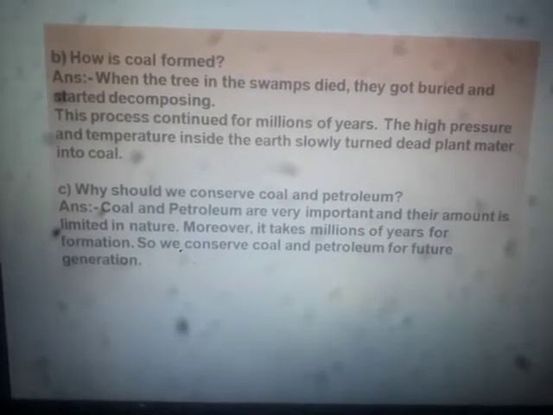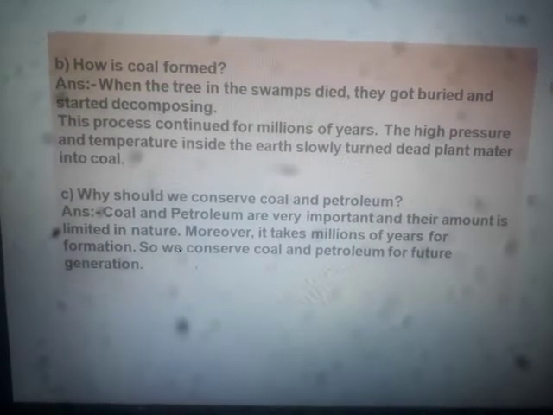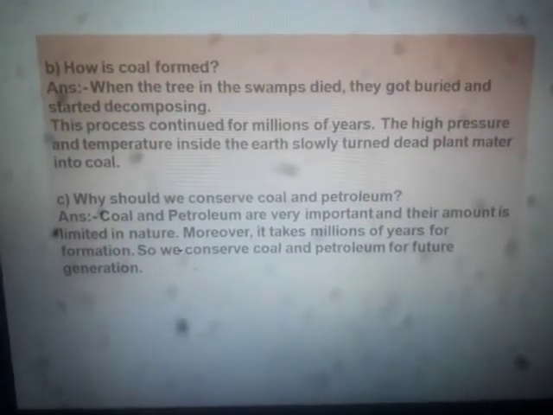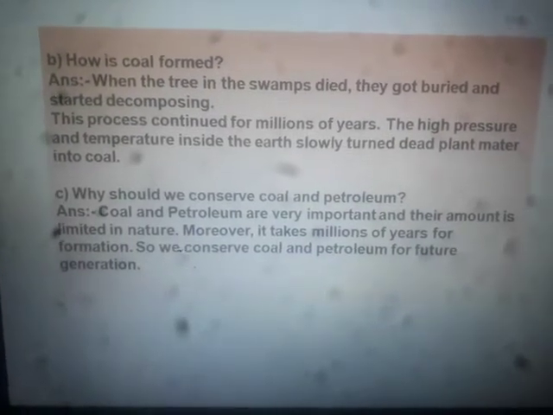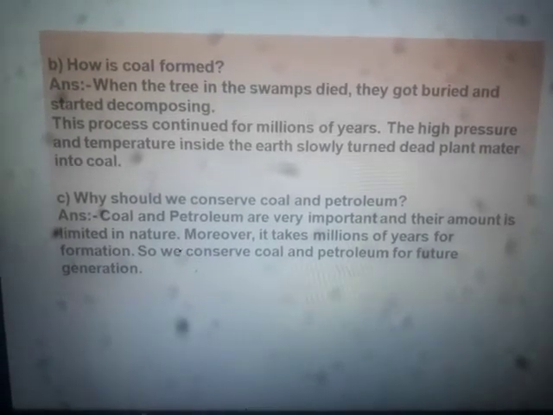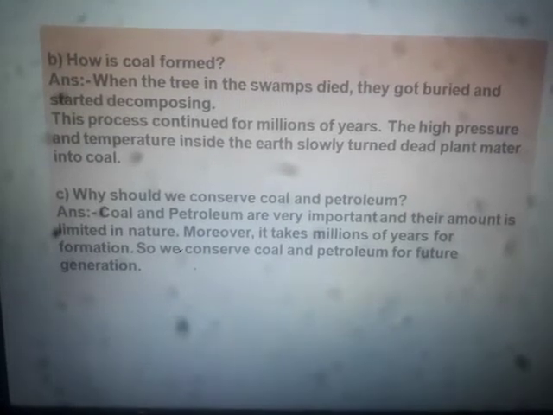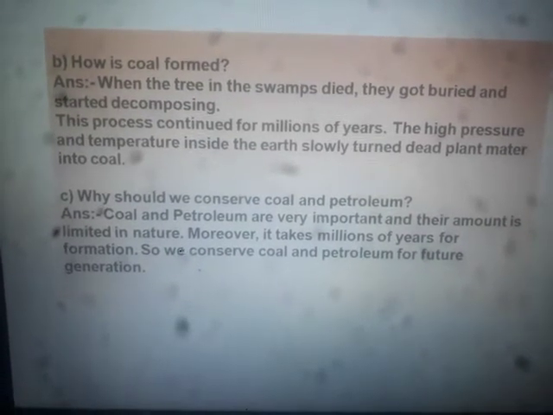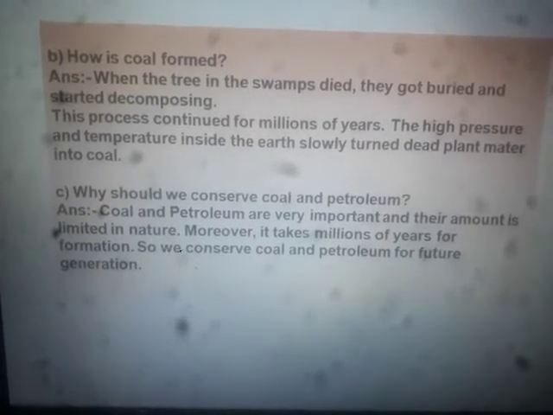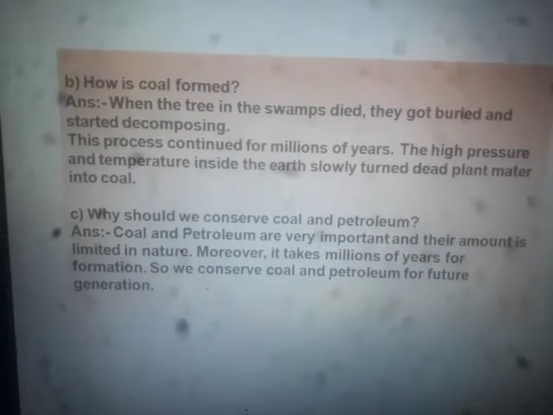So it's our prime responsibility to conserve them for future generations. Replenishing these materials is not easy; they are replenished only after millions of years. So we conserve coal and petroleum for the future generation.